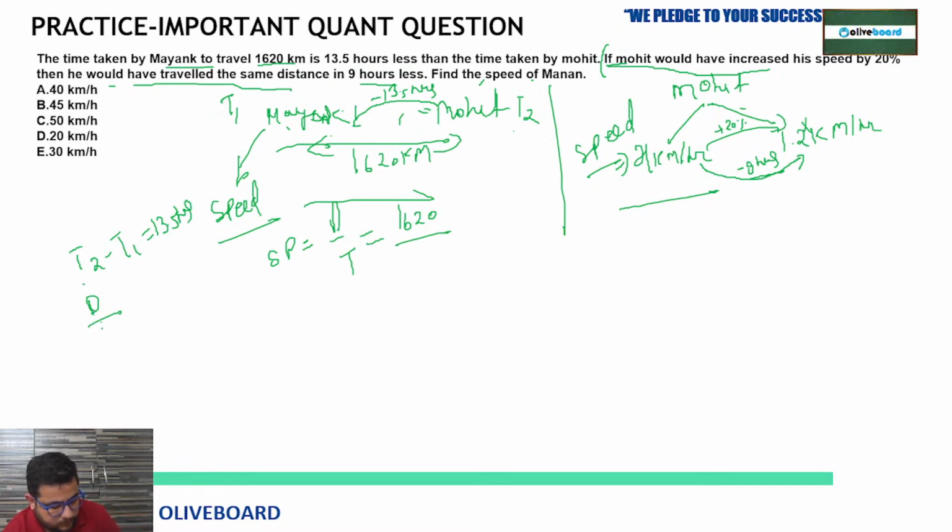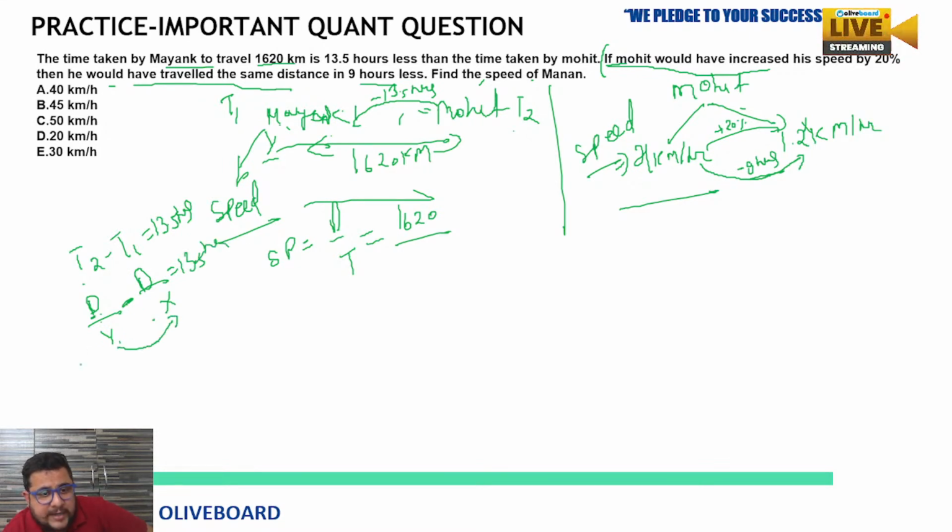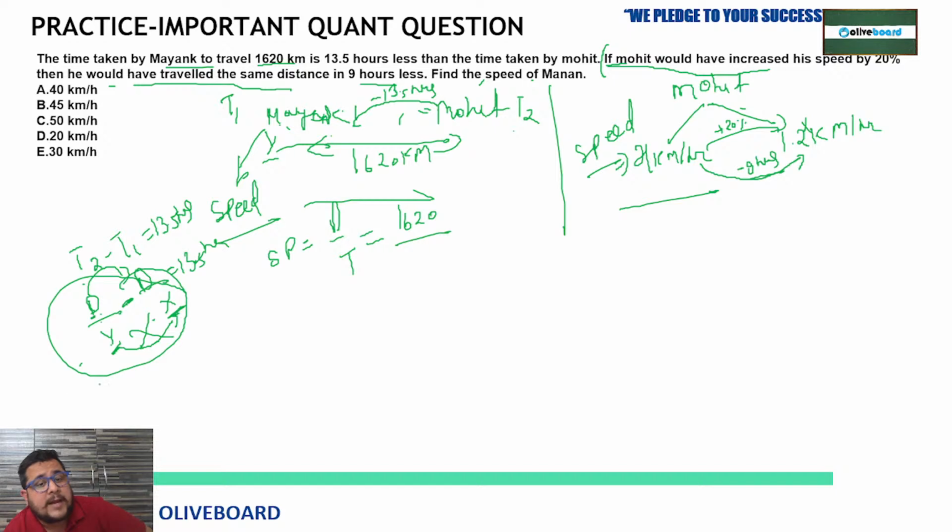Very good, Satya. Great work. Excellent. See, distance upon speed. Now, distance, fine. Speed we know? No, we don't know that. So we can assume y kilometer per hour for Mayank. Y minus, the distance is same, d, upon the speed of Mohit that we assumed as x, equal to 13.5 hours. So see, speeds are different. Distance we can put, but these two data are unknown. So we cannot find out by this.